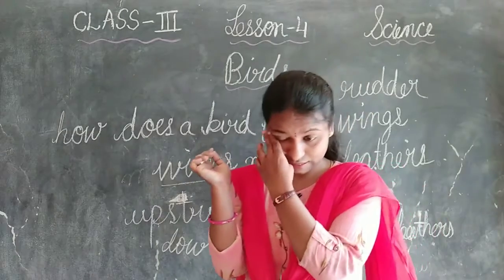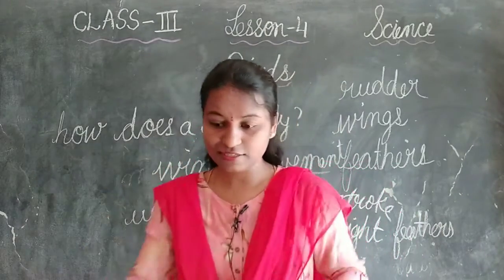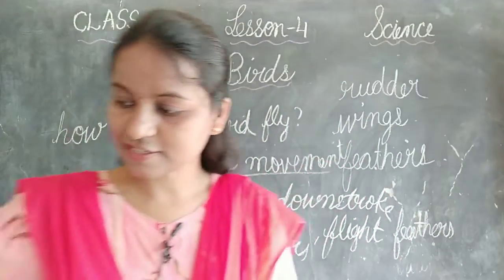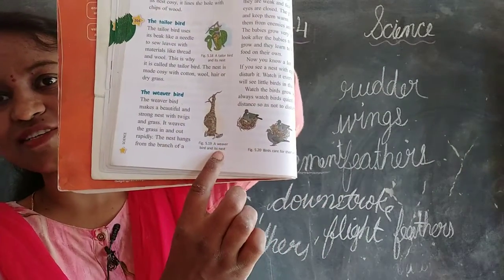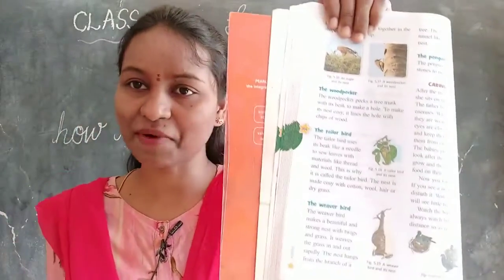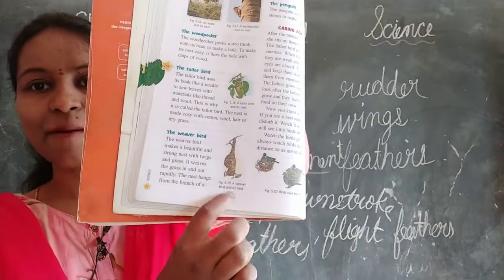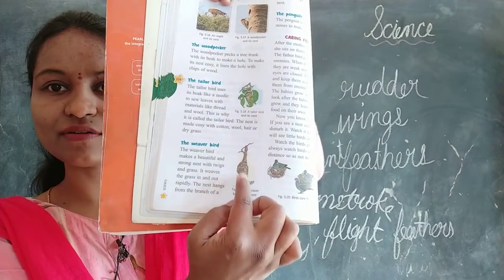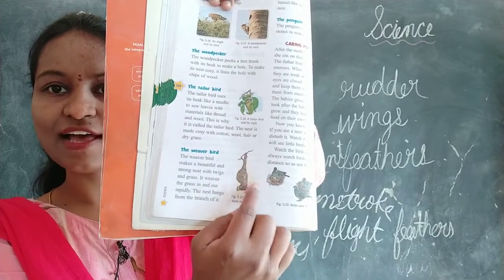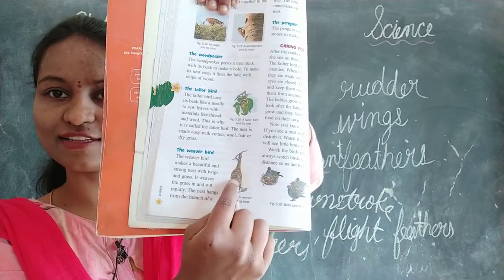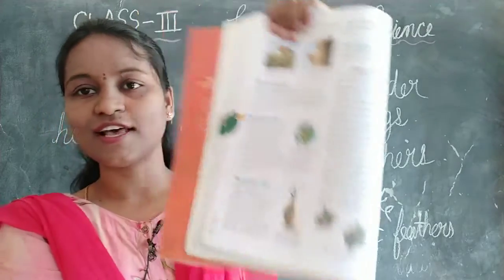And one more is the weaver bird. The weaver bird prepares nests like this, children. See how beautiful it is. Yes, it is hanging from the branch, and to take support from the branch it is prepared like this, and here it is a nest, where they keep the eggs.